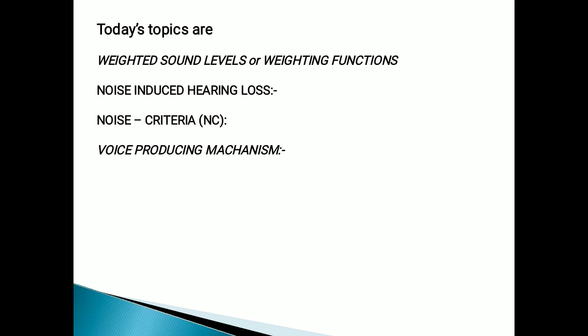This is the way our voice is generated from the human body.